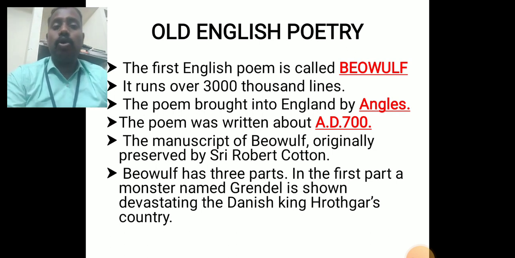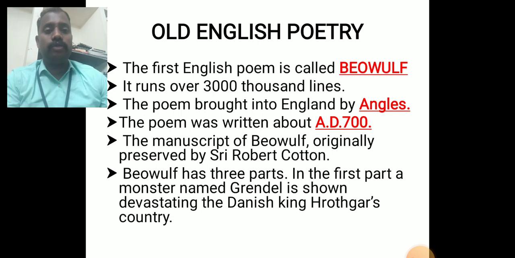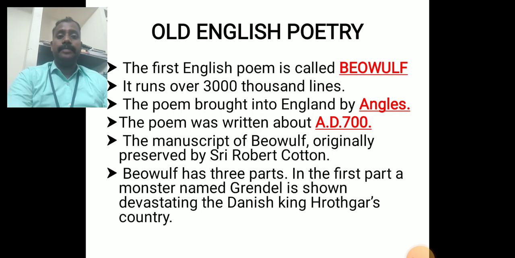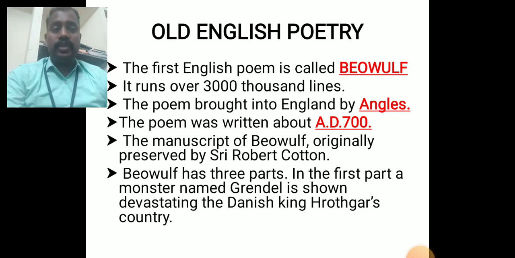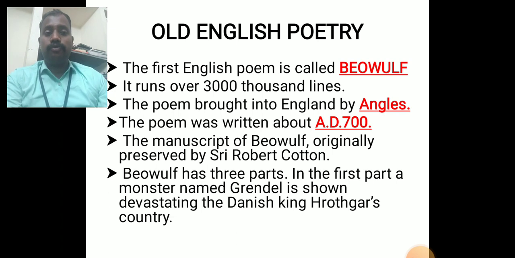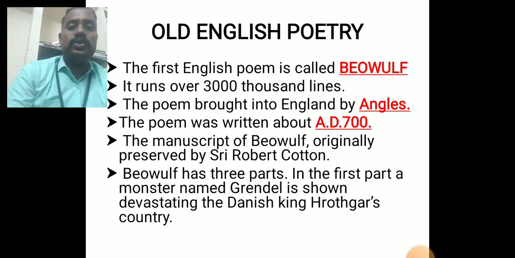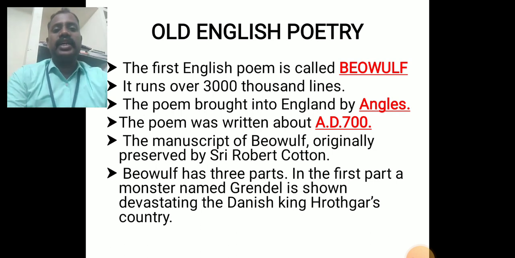Beowulf has three parts. In the first part, a monster named Grendel is devastating the Danish king's country, the country of King Hrothgar.